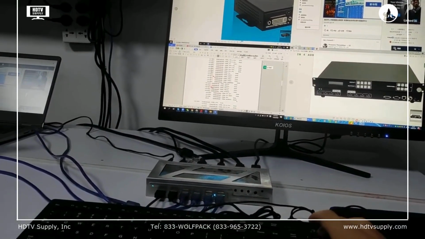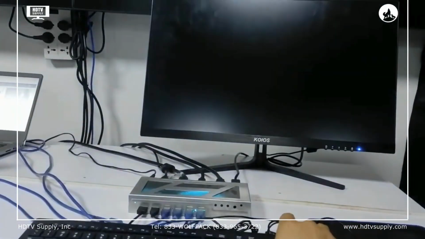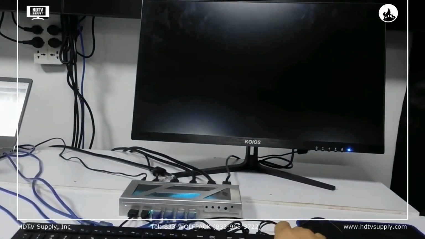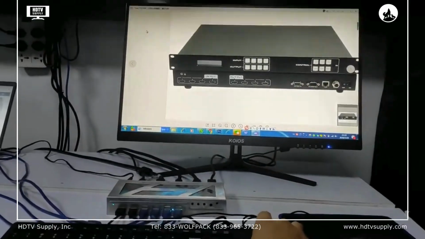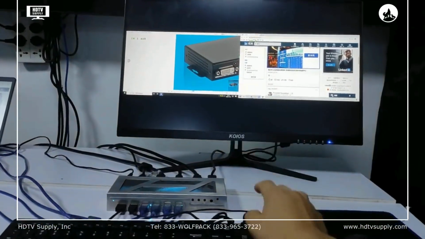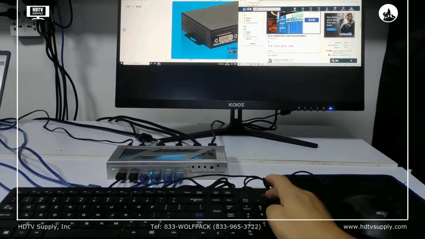We can also use the hotkey to switch to a different view. First one, second one, showing 2 windows, 2 PCs at a time.